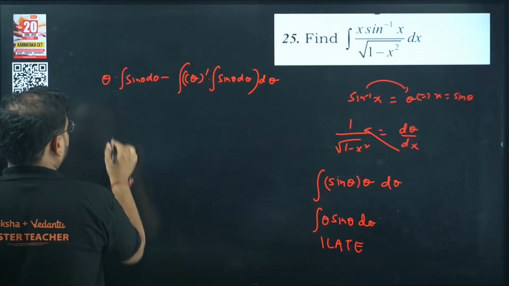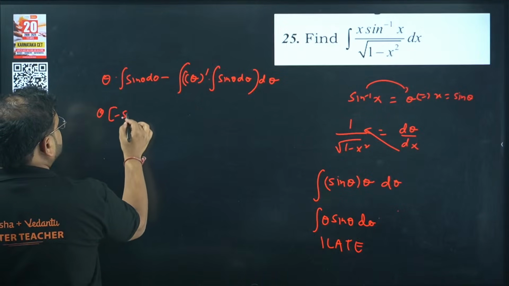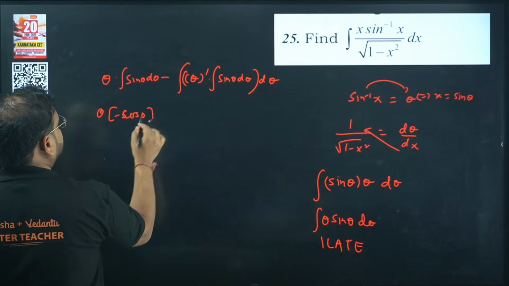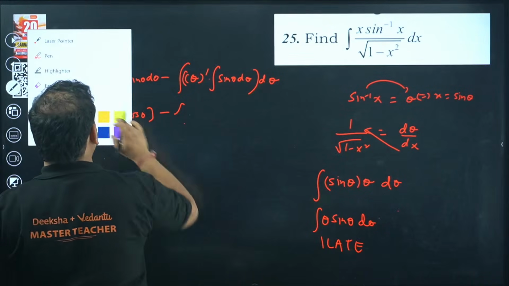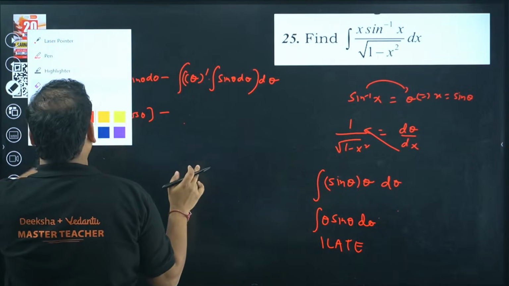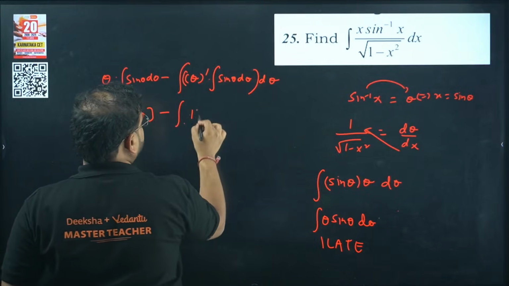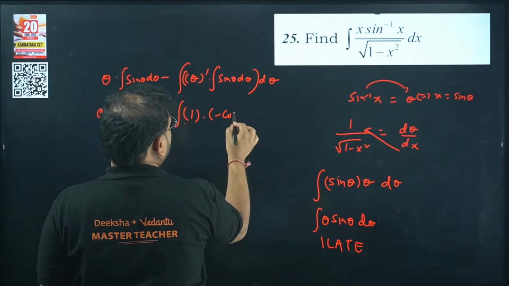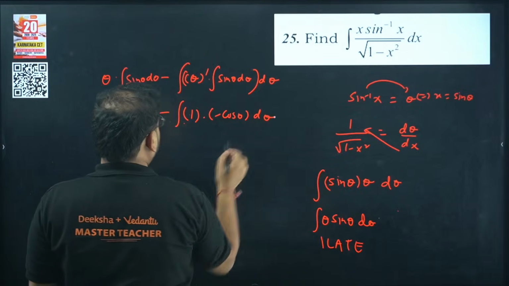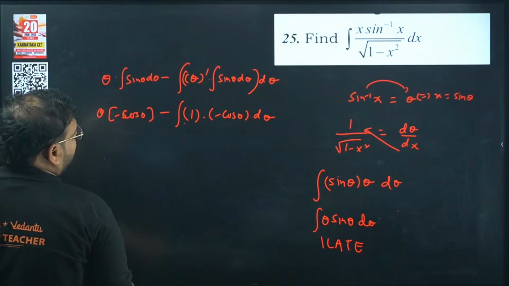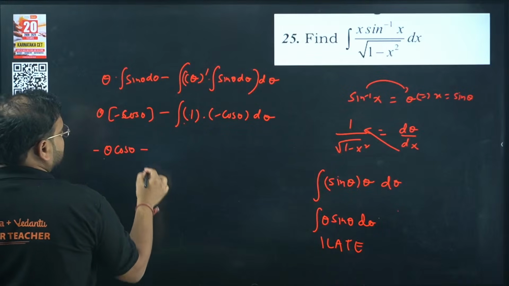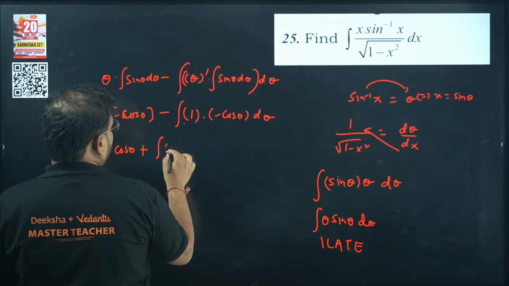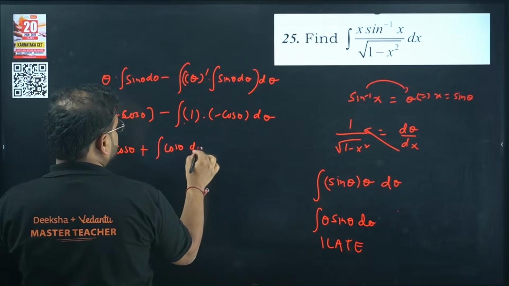So theta into minus cos theta, and minus of this will become minus cos theta d theta.